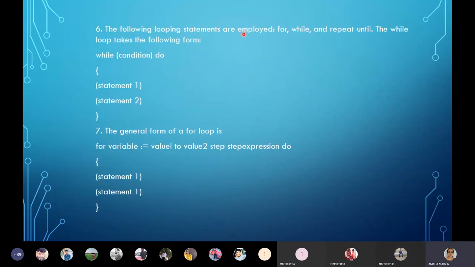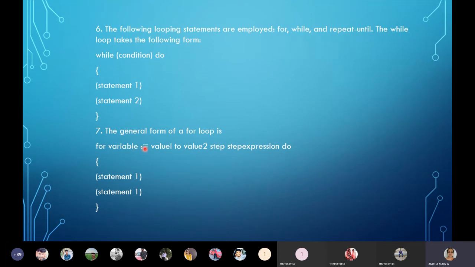Moving on to the sixth one, for looping statements like for loop, while loop, repeat until. A few things I have given here. While condition do, and as I told you, for the block you have to give the flower braces, and the statements, and each statement should end with a semicolon. Similarly for the for loop, since there is an assignment operator here, equal to, wherever you get equal to, it has to be replaced with colon equal to.